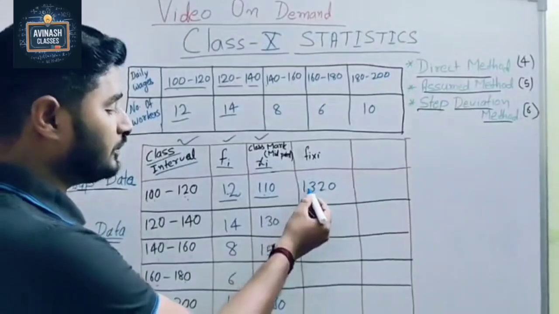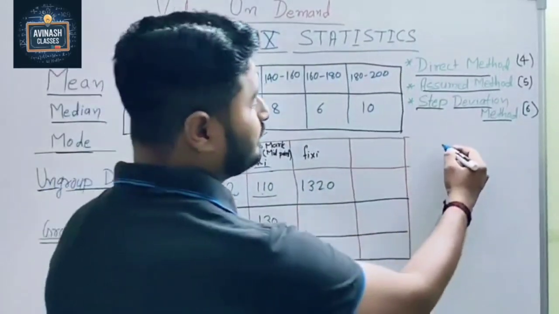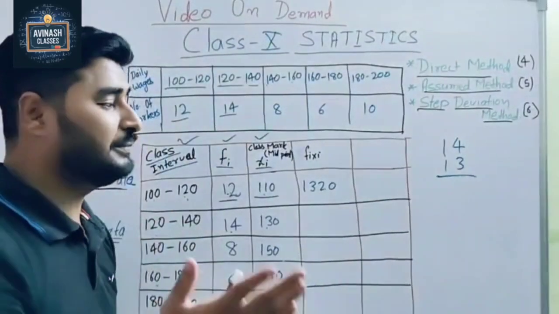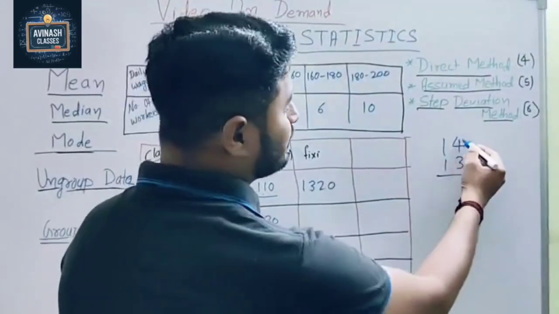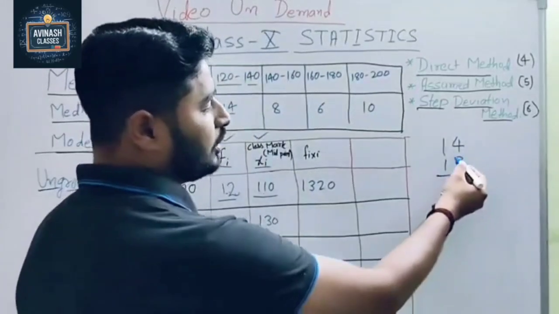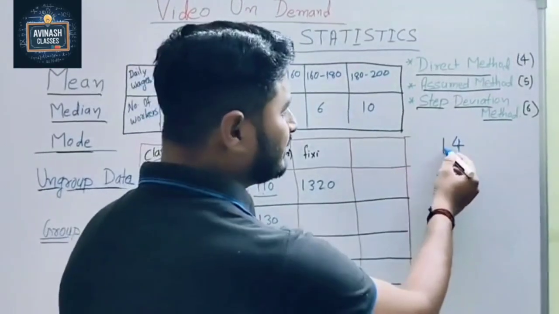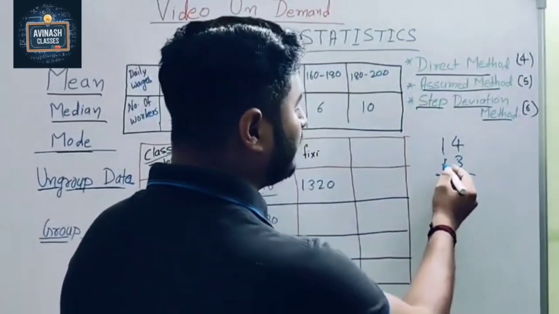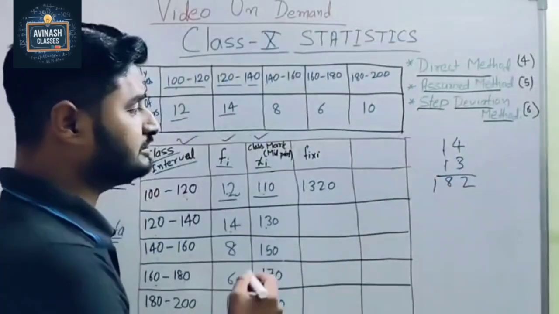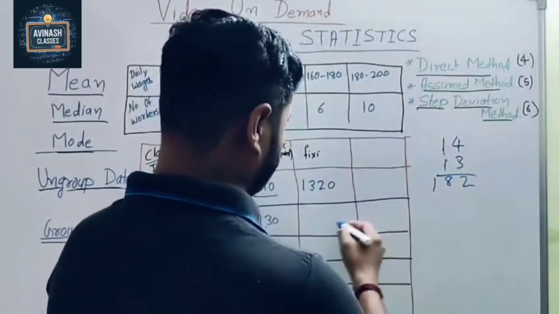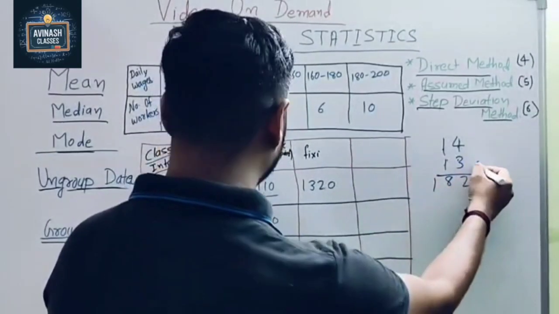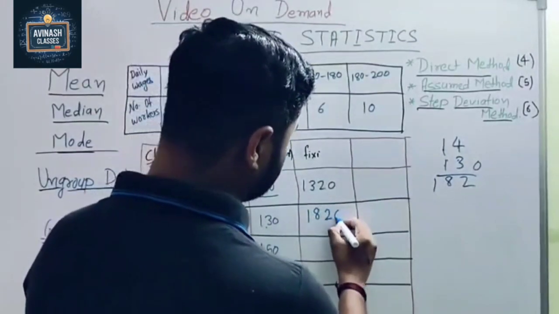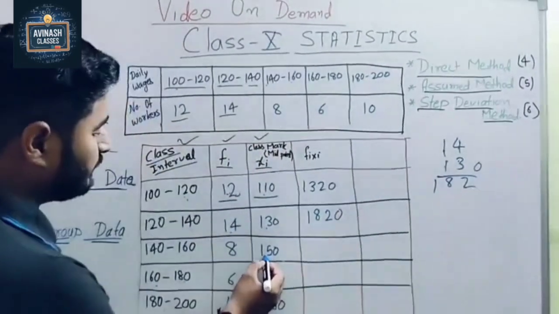So 12 into 11 is 132. Now 14 into 13. Here we do not go for the basic method, we do it smartly. So 4 times 3 is 12, carry 1. Now 4 times 1 is 4, 3 times 1 is 3, 4 plus 3 is 7, plus the carried 1 is 8. So what does it come? 182. And put 0 because here it is 130. So it is 1820. Okay.